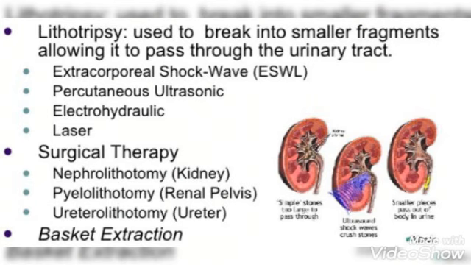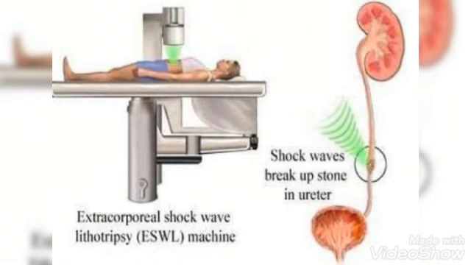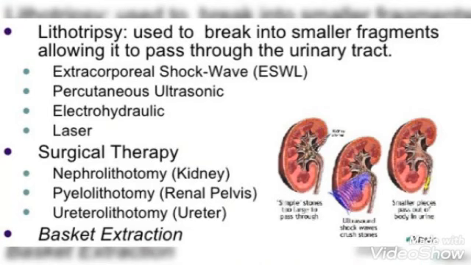Now the surgical procedures depend upon the location of the stone and the size of stone. So lithotripsy is the procedure where the extracorporeal shock waves are given by the lithotripsy machine. These shock waves will break up the stones, and then the stones will easily pass from the ureter into the urine, so that they will get excreted in the urine. Besides shock waves, stones can be broken down by laser technique also.